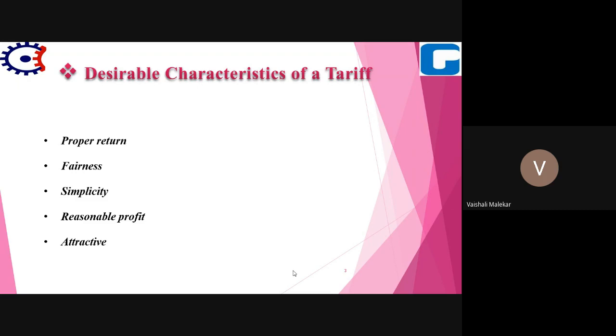Also, the distribution company suggests using power at off-peak hours, because if consumers use power at off-peak hours, then they will be charged at a low rate. But if consumers are using power at peak load, then they will be charged at a high rate. So these are also points which should be kept in mind. So this was about the tariff and its objective.